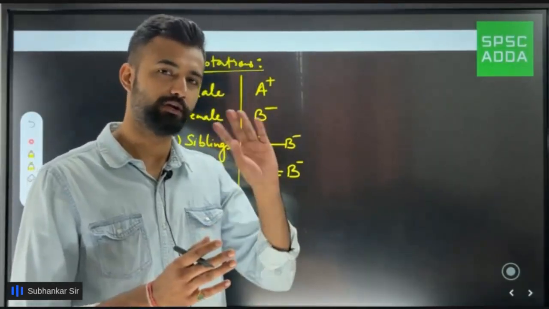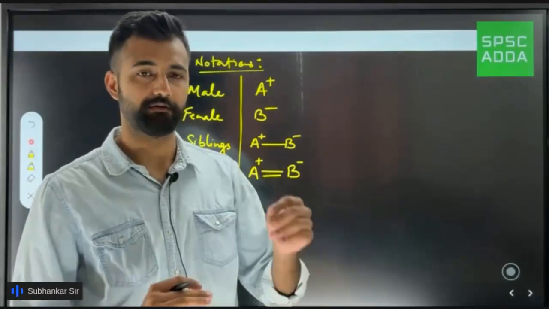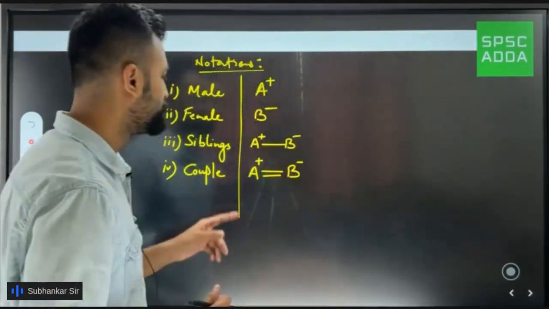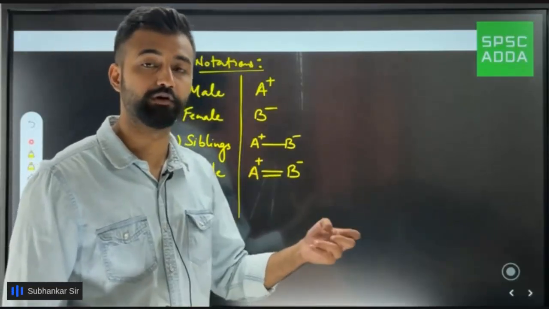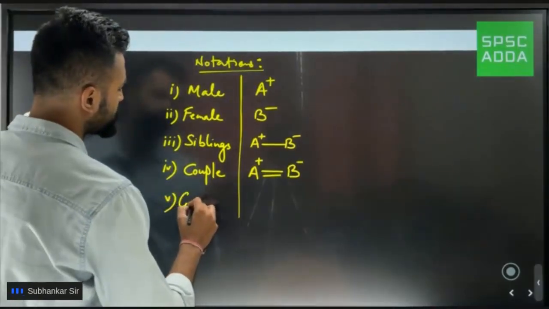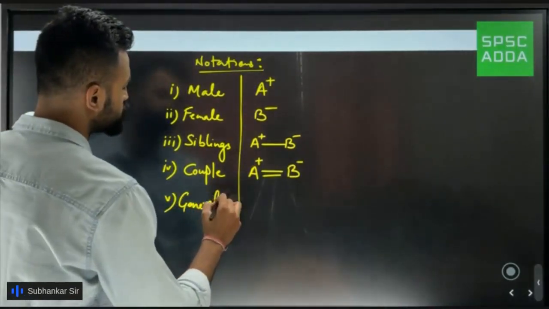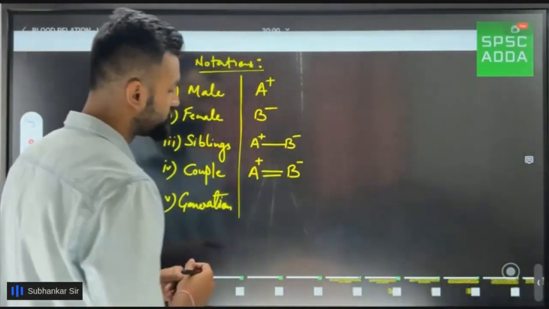So we'll stick to the older days where only a female can get married to a male and a male will get married to a female. So if I say A is a husband of B, then automatically I would make B a female because A is a husband. And lastly, I said generation gap. Generation gap, like if I want to show father, mother, my father, my mother relation. So how would I show?